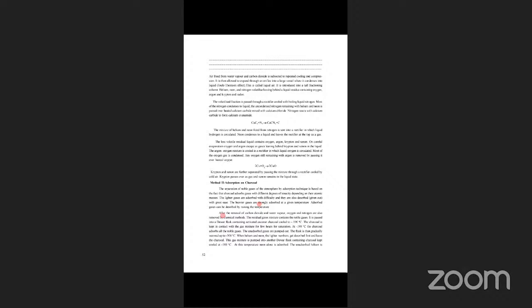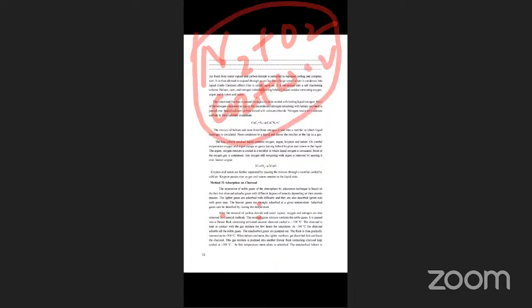First, see the method. After the removal of carbon dioxide and water vapor, oxygen and nitrogen are also removed by chemical methods. The remaining gases contain the noble gases. I have repeatedly told you N2, O2, CO2 plus water vapor. So these are all removed, and the residual, meaning the remaining mixture, contains only noble gases. It is passed into a Dewar flask. This is one important method, the Dewar method.